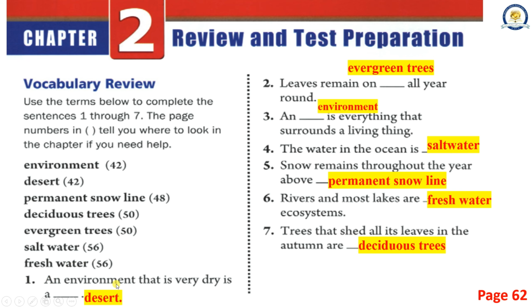1. An environment that is very dry is a desert. 2. Leaves remain on evergreen trees all year round. 3. An environment is everything that surrounds a living thing. 4. The water in the ocean is salt water. 5. Snow remains throughout the year above the permanent snow line. 6. Rivers and most lakes are freshwater ecosystems. 7. Trees that shed all their leaves in the autumn are deciduous trees.